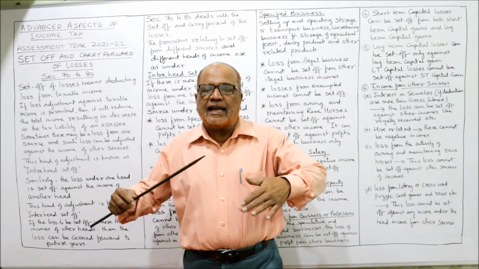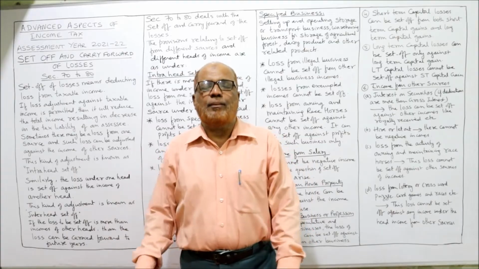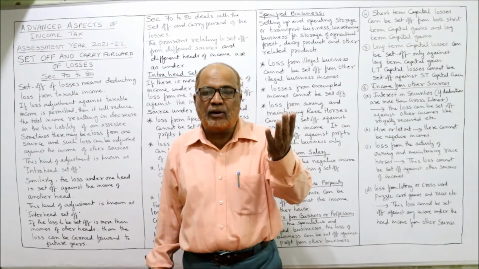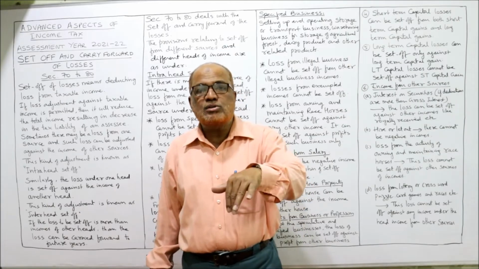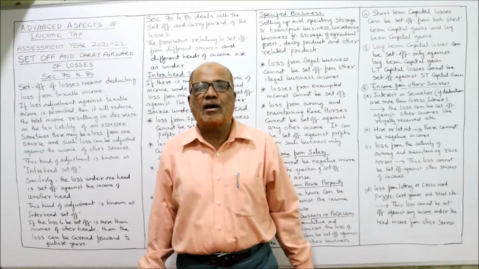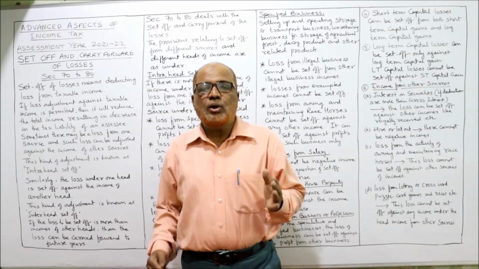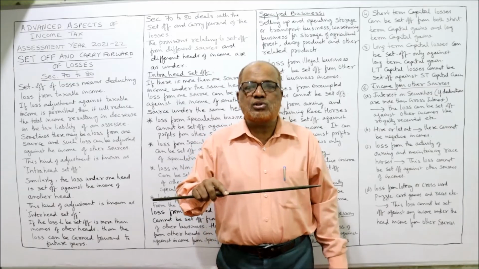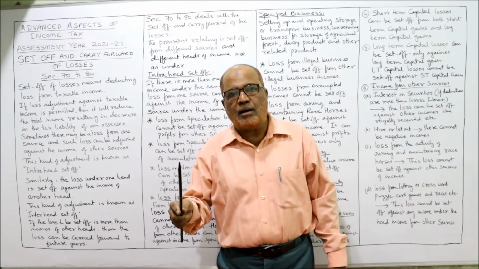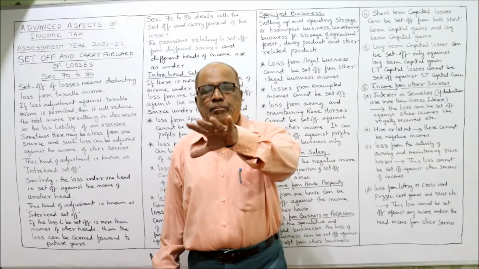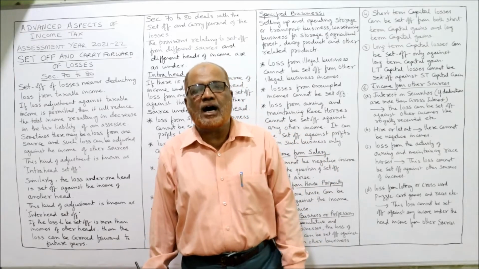In aggregating all the heads of income, there is a possibility that one of the sources may have losses, the other source may have profit. One head may have loss, the other head may have profit. So the Income Tax Act has given the provision that the loss under one source can be set off against the income from the other source, or the loss in one head can be set off against the profit of the other head.